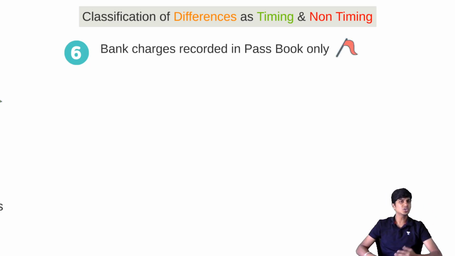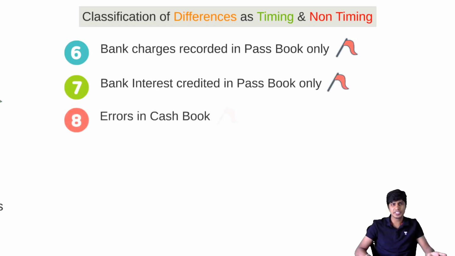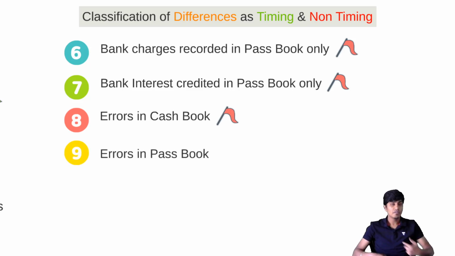Same is there with regard to interest recorded or interest credited in passbook only. And if there are errors in cash book, the name itself says errors. However, if the error is in passbook, we can't make the adjustment for this. I can't go to the bank and say, can I make a double entry in your accounting package? They will slap me on the cheek and say, get out. If the error is in the banker's book, the banker will make the entry. I can't make the entry.